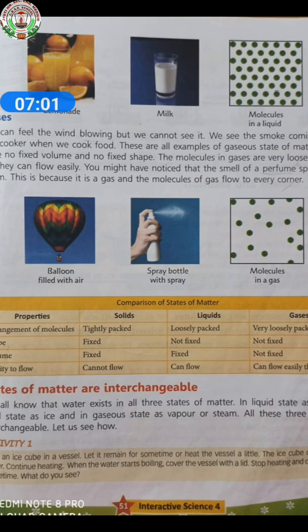Gases. We can feel wind blowing but we cannot see it. We see the smoke coming out of the cooker when we cook the food. These are all examples of gases, a state of matter. Gases have no fixed volume and no fixed shape. The molecules in gases are very loosely packed, so they can flow easily.